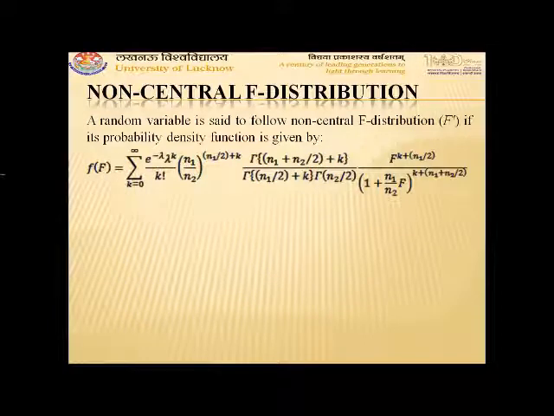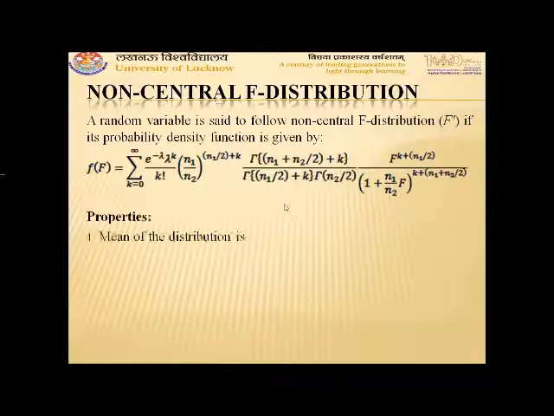So a random variable x is said to follow non-central F distribution, which is also denoted by F dash, if its probability density function is given by f(x) is equal to summation k goes 0 to infinity e to the power minus lambda, lambda to the power k upon factorial k, into (n1 upon n2) whole power n1 by 2 plus k, into gamma of (n1 plus n2) upon 2 plus k, upon gamma of n1 by 2 plus k into gamma of n2 by 2, into f to the power k plus n1 upon 2 minus 1, upon (1 plus n1 upon n2 f) whole power k plus (n1 plus n2) upon 2.